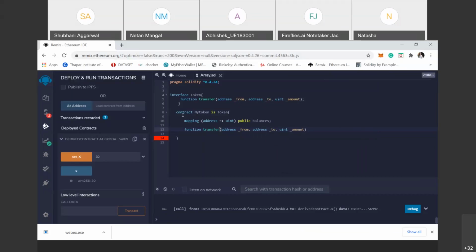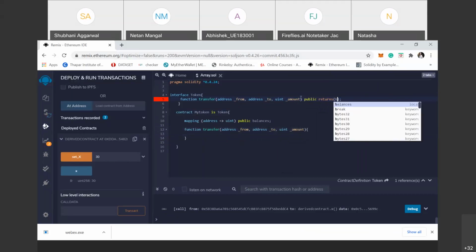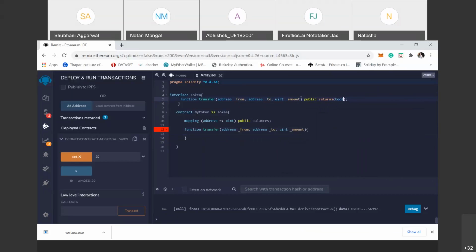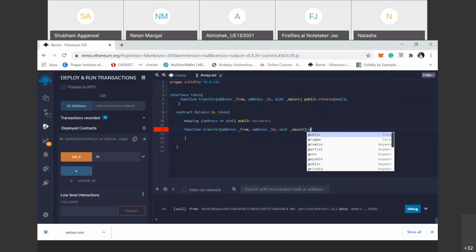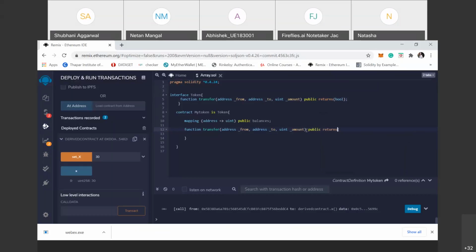Clear? So how do we describe this? This function is public and returns a bool value.